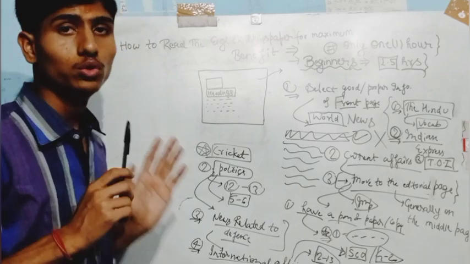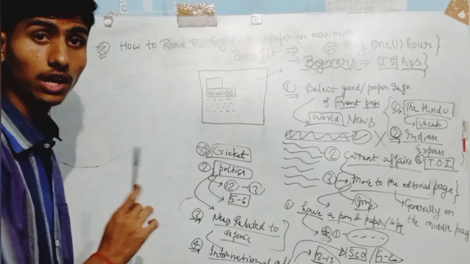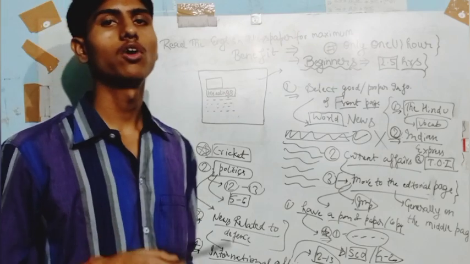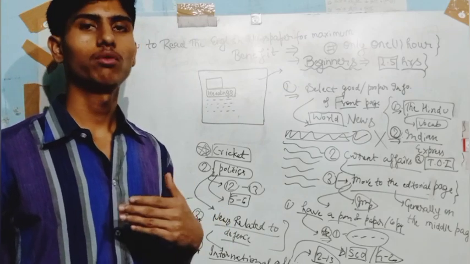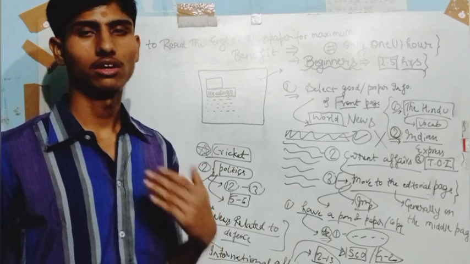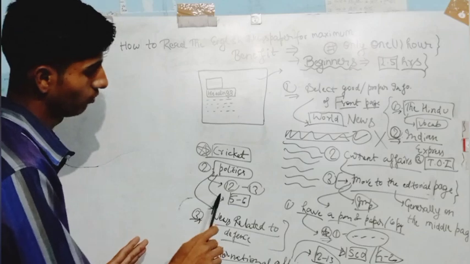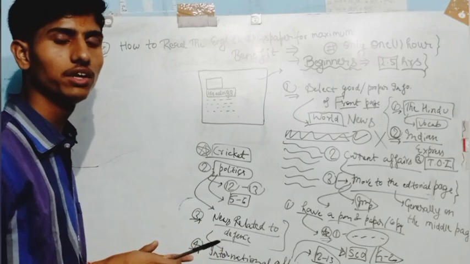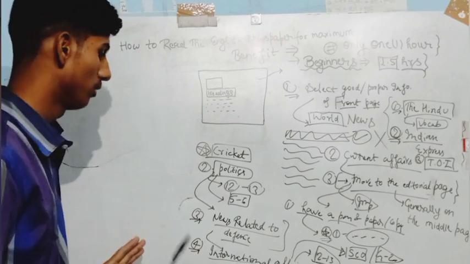The third thing is what you must avoid while reading the newspaper. First thing is cricket. Second thing is politics. I have not included all the politics in this, because some policies of the government are also called politics, but they are very important and often asked in various types of exams, for UPSC purposes as well as defense aspirant papers. Now, world news: it covers the last 1 or 2 pages of the entire newspaper. So you must go through the world news. It is very important.